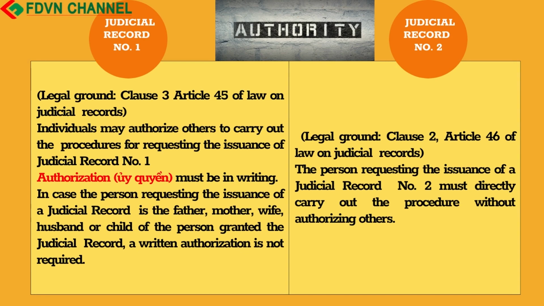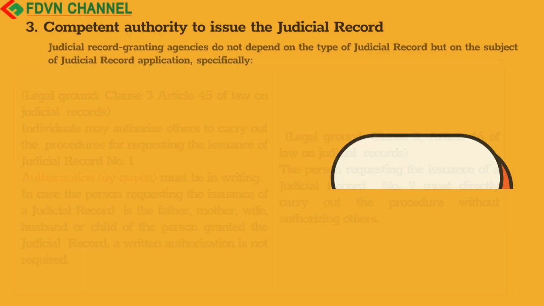Authority. Individuals may authorize others to carry out the procedures for requesting the issuance of judicial record number 1. Authorization must be in writing, except in case the person requesting the issuance of a judicial record is the father, mother, wife, husband or child of the person granted the judicial record. In that case, authorization is not required. The person requesting the issuance of a judicial record number 2 must directly carry out the procedure without authorizing others.